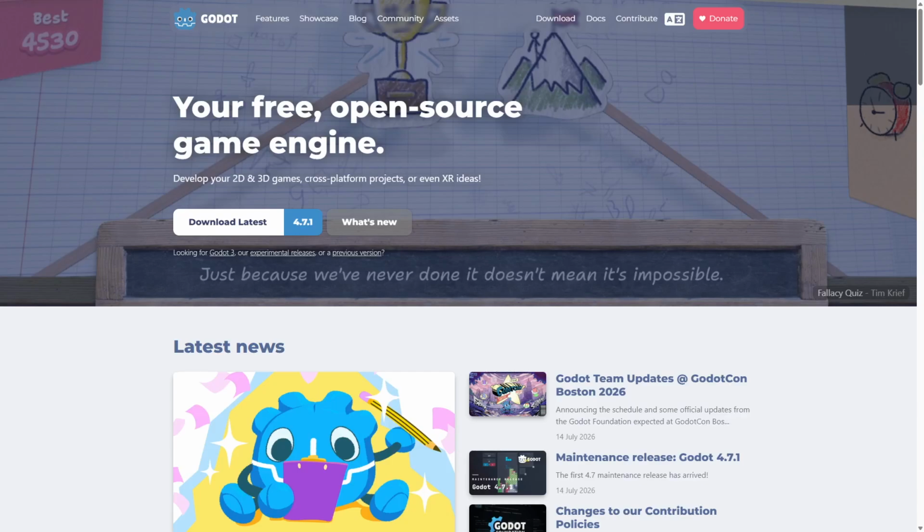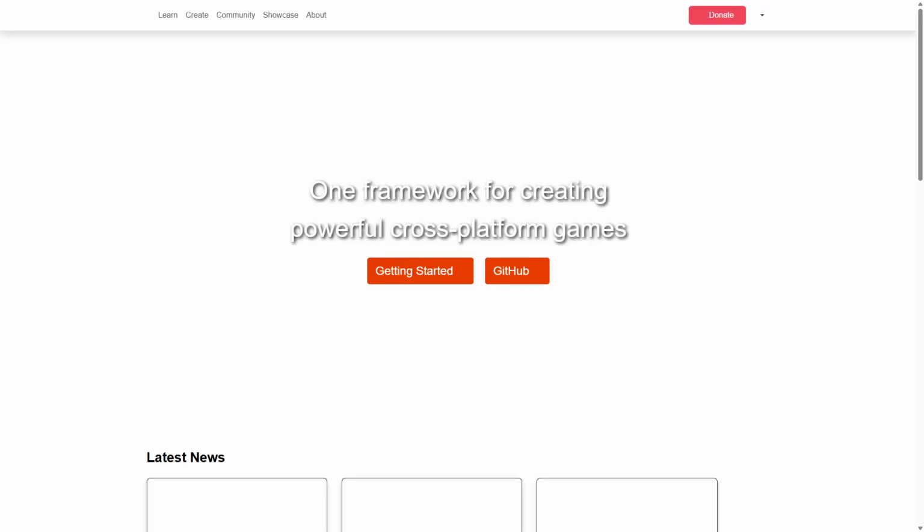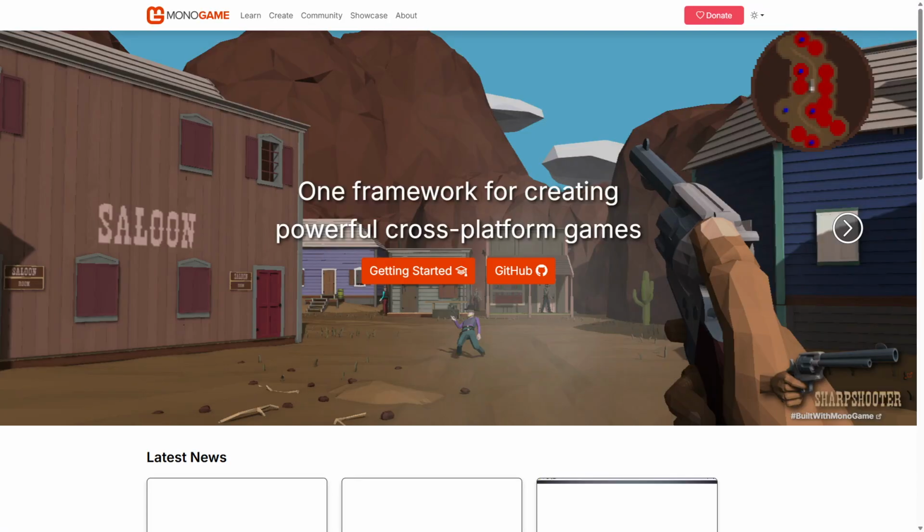Godot versus MonoGame, which game framework is better. Choosing the right game development framework can transform how you create games without unnecessary complexity. Godot offers an all-in-one engine, while MonoGame provides a flexible coding-focused approach. Godot and MonoGame are powerful frameworks for game development with distinct approaches.